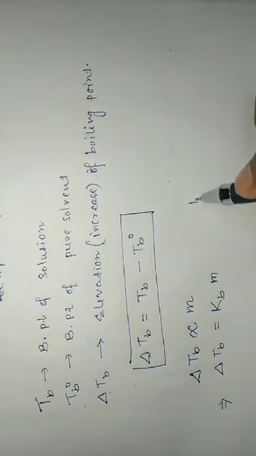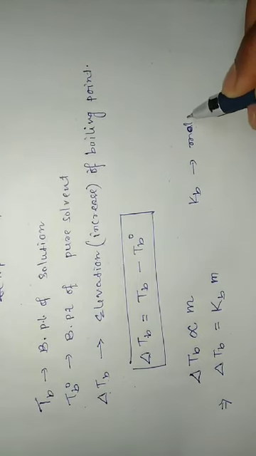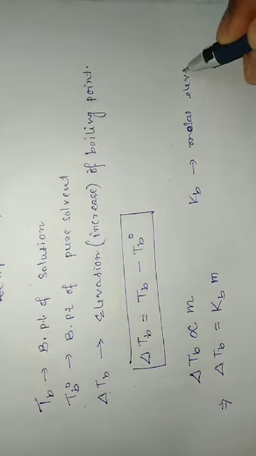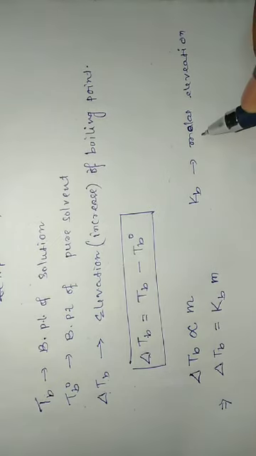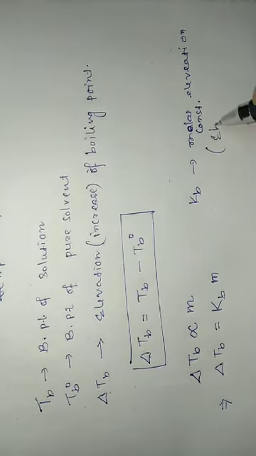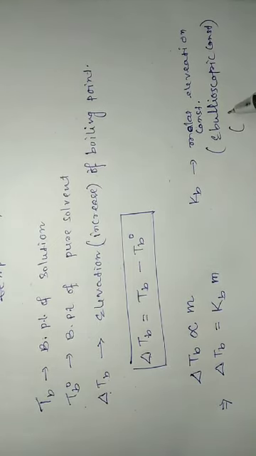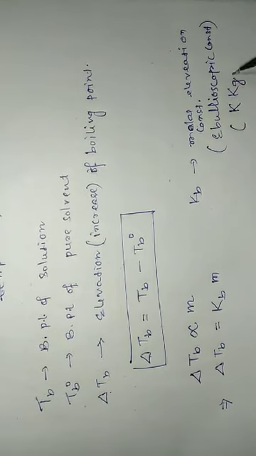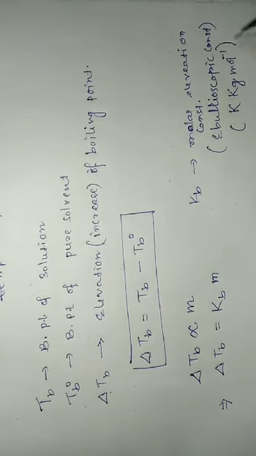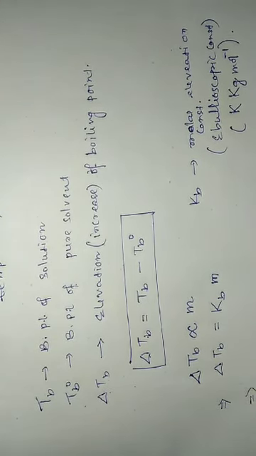Here Kb is known as the molal elevation constant, or the ebullioscopic constant, and its unit is Kelvin kilogram per mole.